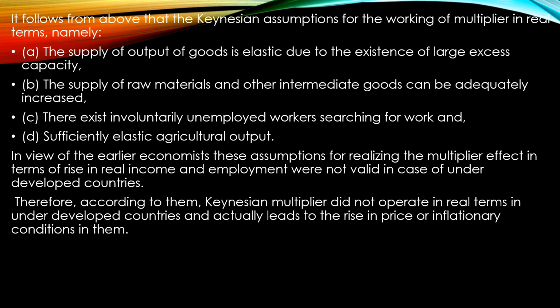Now, from the Keynesian assumption, the working of the multiplier in real terms, it follows that the supply of output in goods is elastic due to the existence of large excess capacity. Supply of raw materials and other intermediate goods can be adequately increased. There exists involuntary unemployment, workers searching for work, and sufficiently elastic agricultural output. In view of earlier economists, these assumptions for realizing the multiplier effect in terms of rise in real income and employment were not valid in the case of underdeveloped economies.